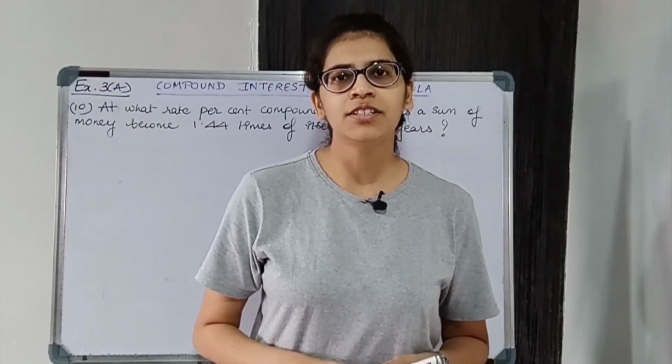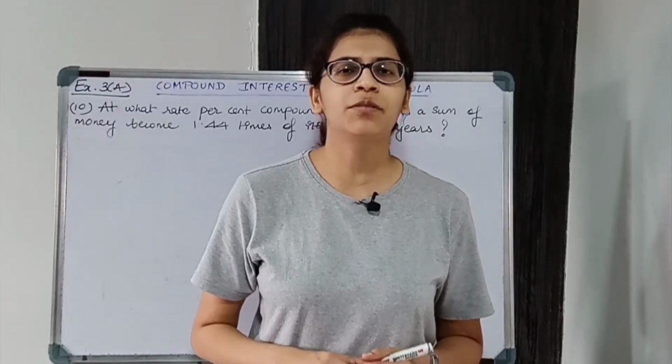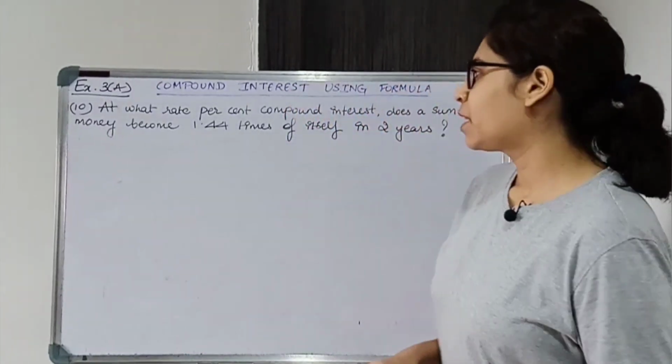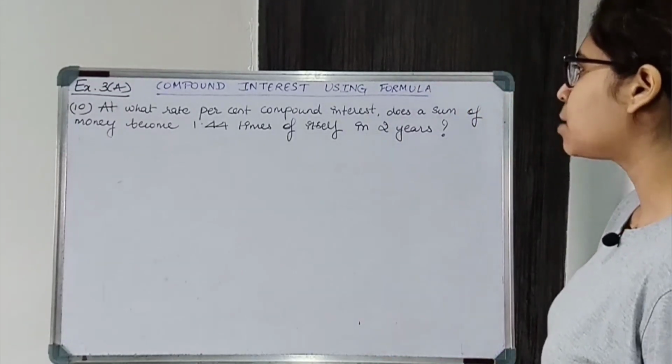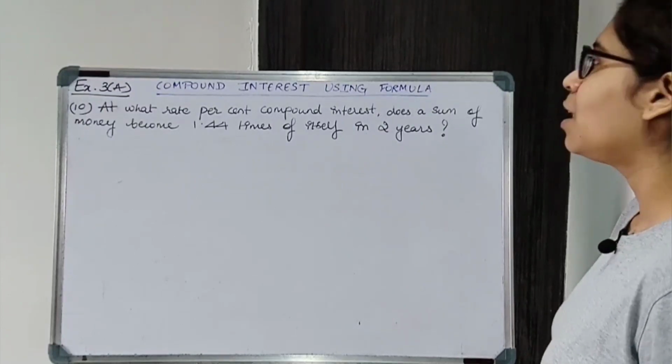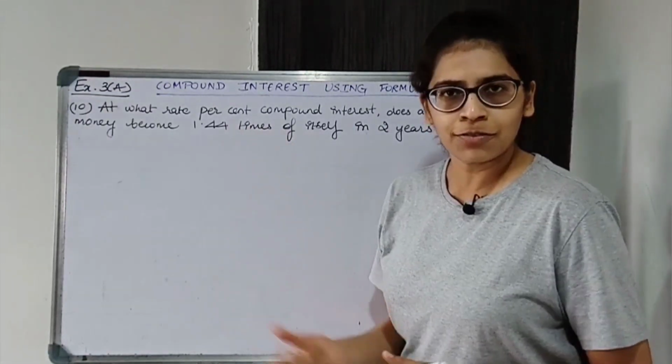In this video, we'll continue with exercise 3A from chapter Compound Interest using formula. So starting with question number 10, at what rate percent compound interest does a sum of money become 1.44 times of itself in 2 years? At what rate percent, that is R, we have to find.